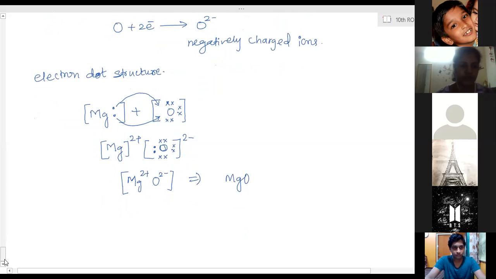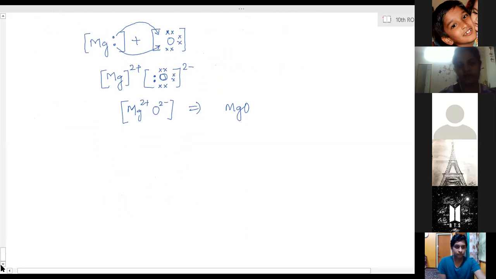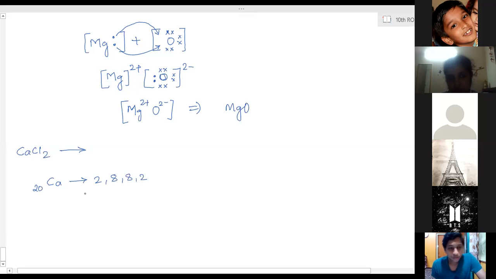Then magnesium chloride. Calcium chloride I will take. Formation of calcium chloride. For calcium, what is the atomic number of calcium? 20. Electronic configuration? 2, 8, 8, 2.